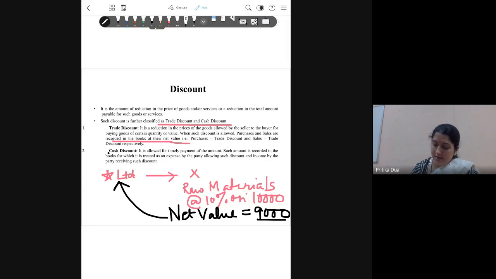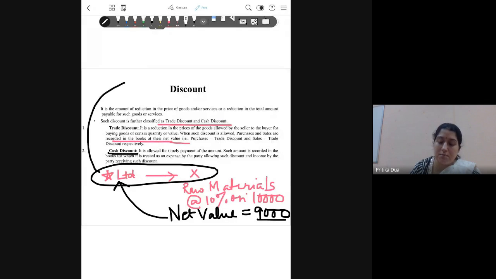Again, let's take the same parties, X Limited and Star Limited. Now, Star Limited is giving a good order to X Limited, and say they have ordered raw material worth 1 lakh rupees on today's 9th December.